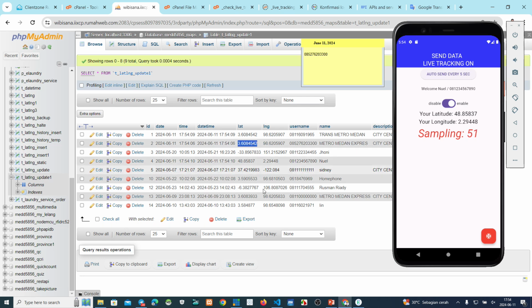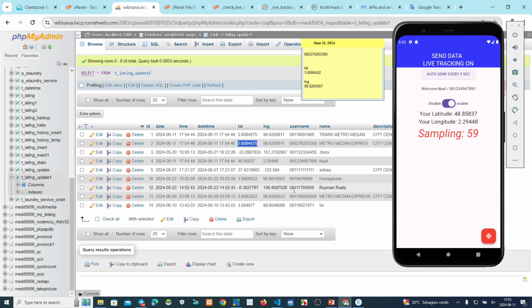This is the latitude, okay, and then this one is longitude. On this moment, this is the latitude, this is longitude, and then if I refresh this, please see the latitude. This is my login latitude.